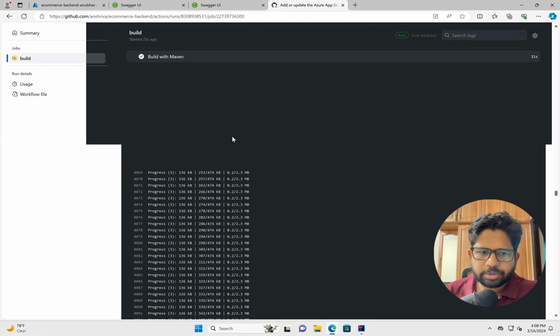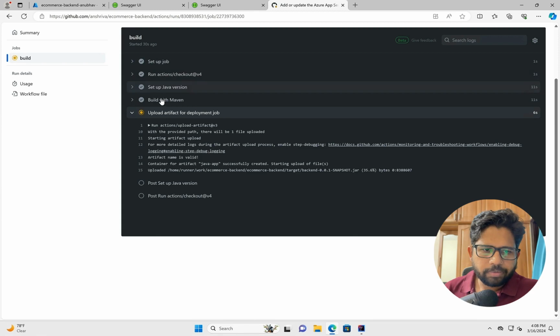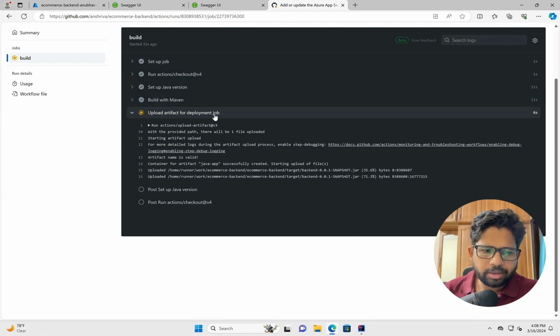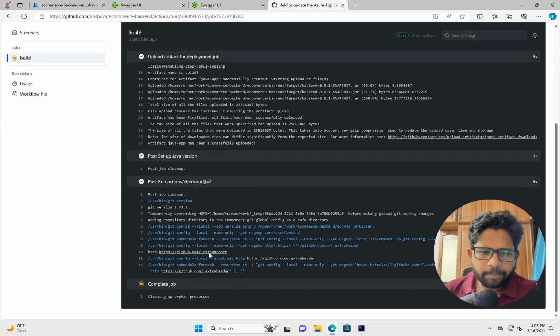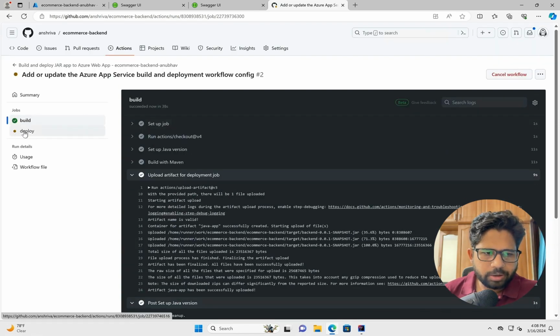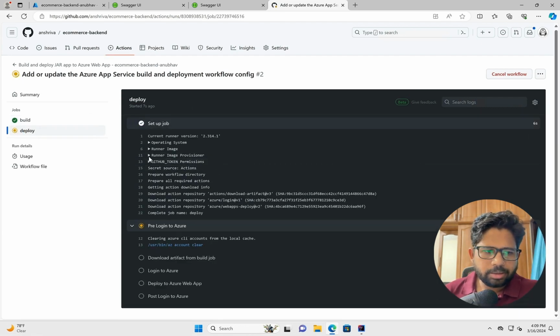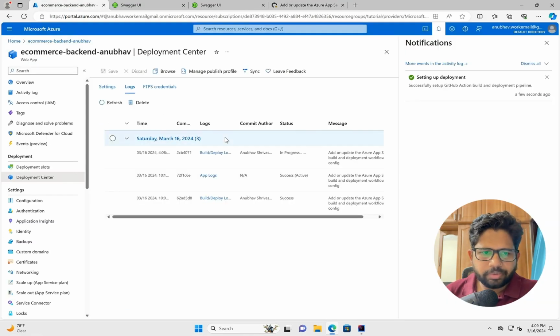So there are multiple things which are happening here. Let me scroll it up so that you can see it fully. So you see building with Maven and then uploading the build output, and then basically the build will get completed and then the deployment will get triggered. So now you see build is completed, basically converting the project to a jar file and then the deployment path. So here the deployment is happening. So two things, building and the deployment, which are happening here so that the code can be deployed to the e-commerce backend stuff, which is this service. So we need to wait a bit for the deployment to finish.